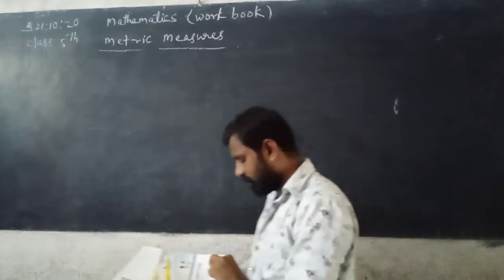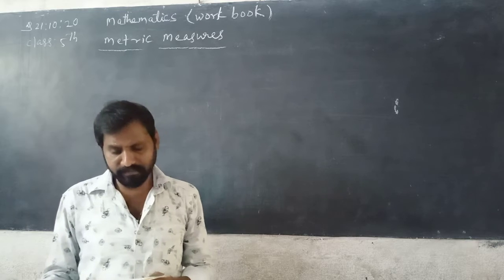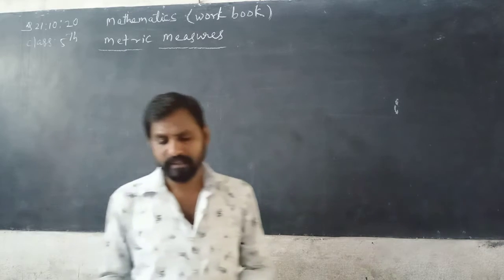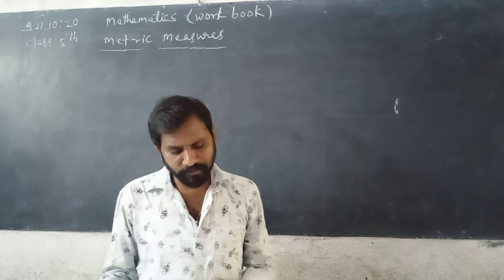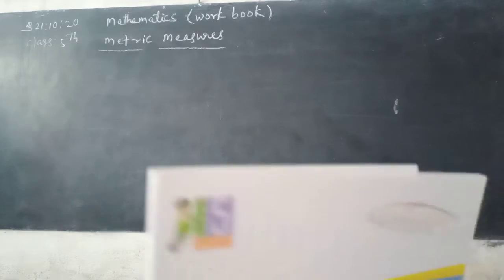Now next workbook, metric measures, page number 26. Please everybody take and open page number 26, volume 1. See here.